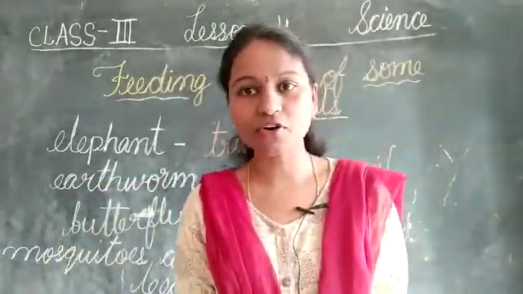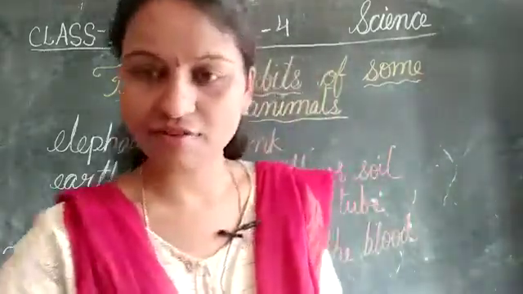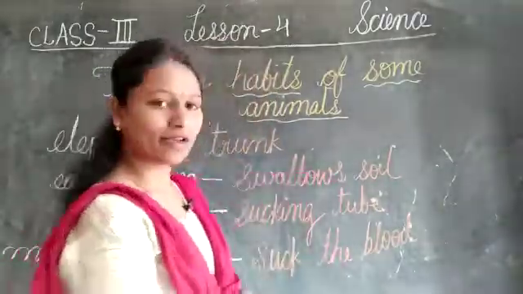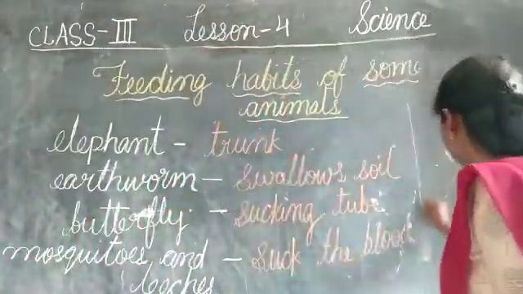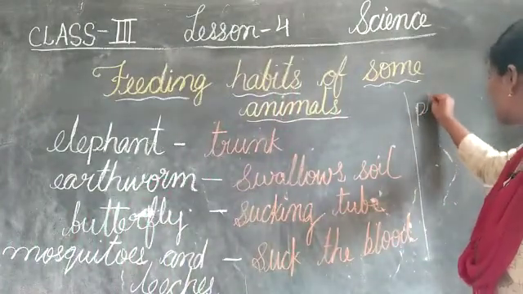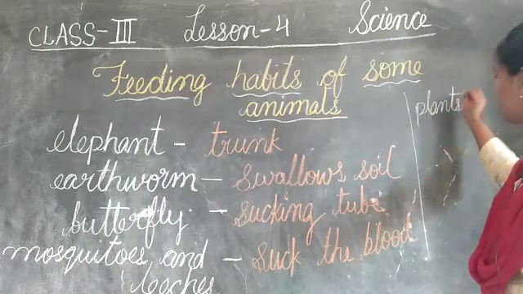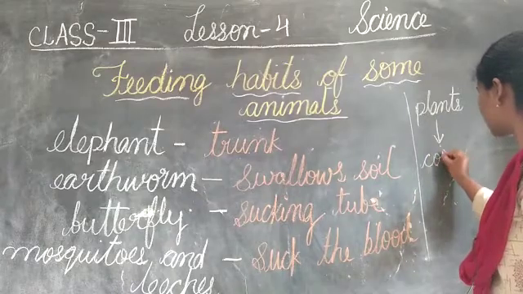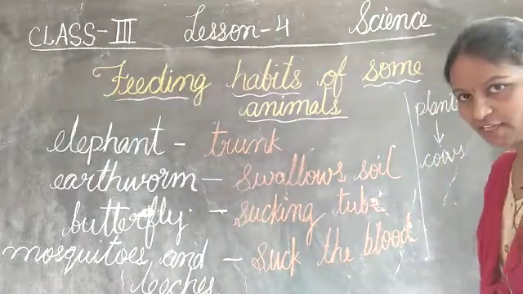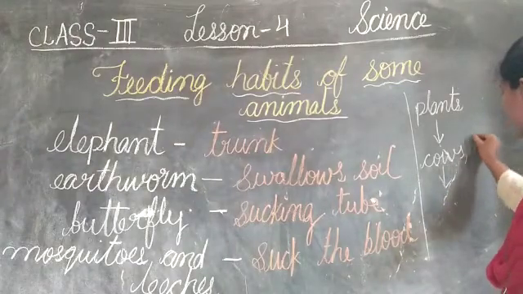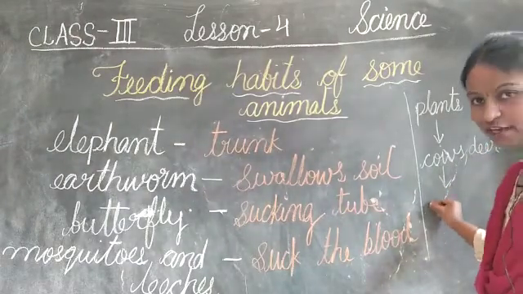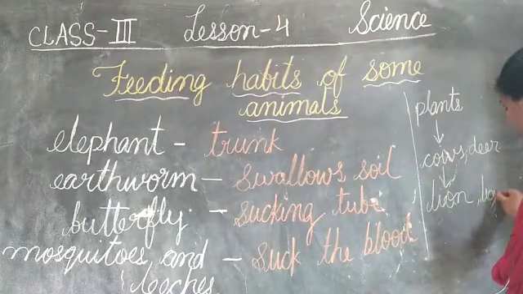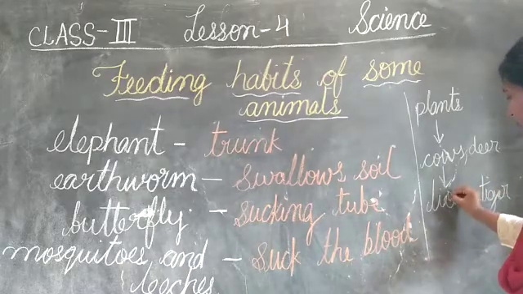We have learned about the food chain. Food chain is nothing, children, I will tell you. First one, plants. Plants make their own food. So plants are eaten by what? Plants are eaten by cows, goats, hens, meaning plant eating animals. Cows and deer are eaten by the carnivorous animals like lion and tiger. So this is the food chain.